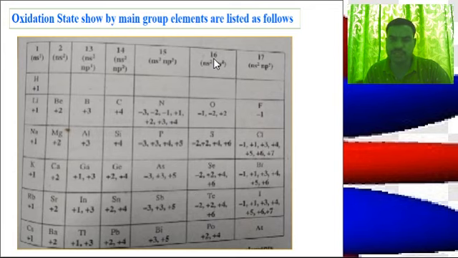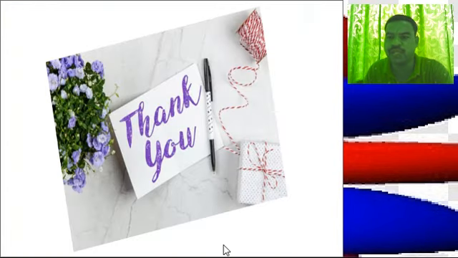And group 16 and group 17 elements have ns2 np4 and ns2 np5 electrons in their outermost shell, and here the oxidation states are -2 and -1. And these are the oxidation states of the main group elements. Thank you very much.